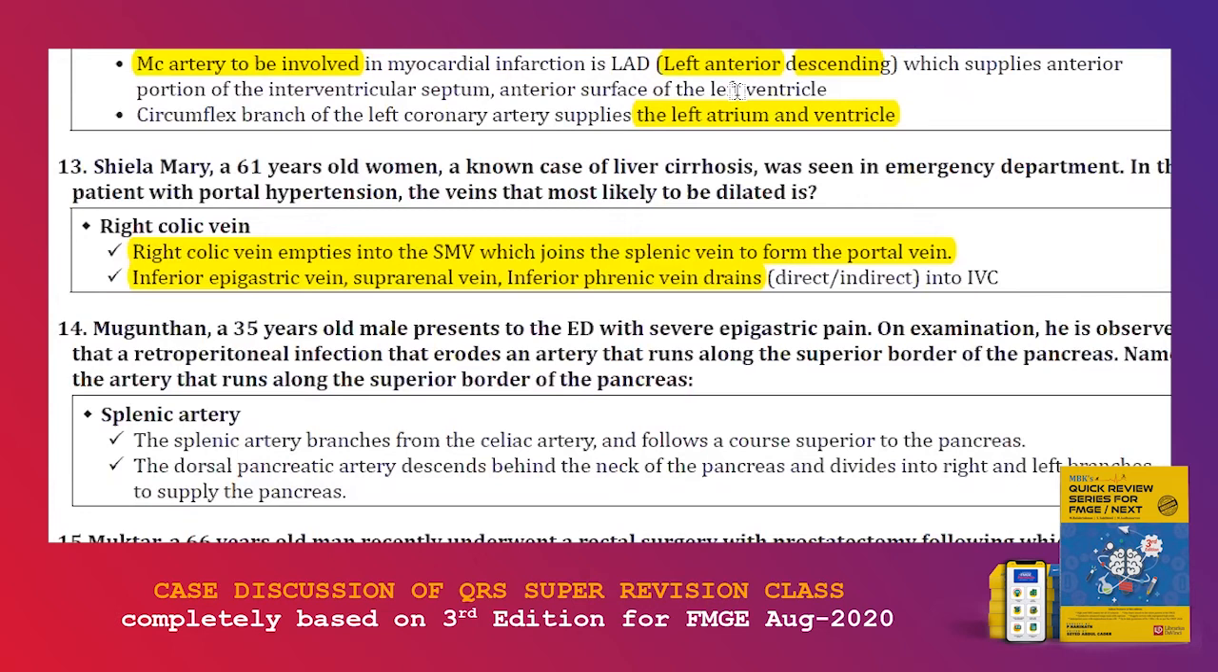Whereas the dorsal pancreatic artery, this is very important MCQ, descends behind the neck of the pancreas. That is the place where it divides into right and left branches to supply the pancreas. So the dorsal pancreatic artery descends behind the neck of the pancreas. This is very important. Descends behind the neck. That is MCQ. Not just the neck. Behind is the very important MCQ here. That is why this point is added. Behind neck. Dorsal pancreatic artery.